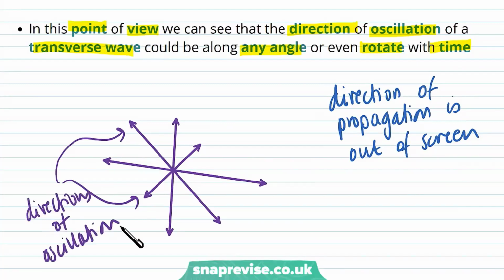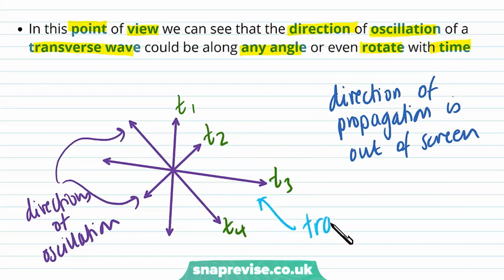So we can see that in fact we can have lots of different directions of oscillations for one particular direction of propagation. So each of these directions might be at different times. So this one might be at T1, this one at T2, this one at T3, and this one at T4. So this shows us that a transverse wave travelling in a certain direction can actually have lots of different directions of oscillation.